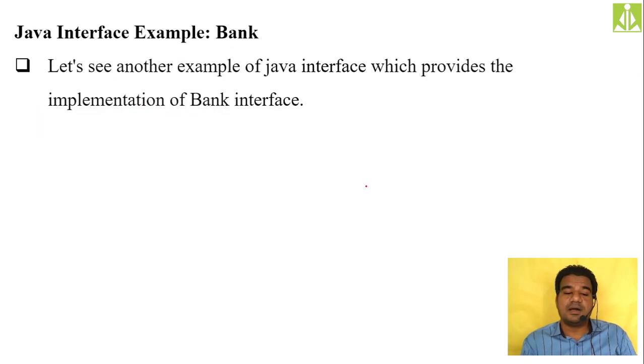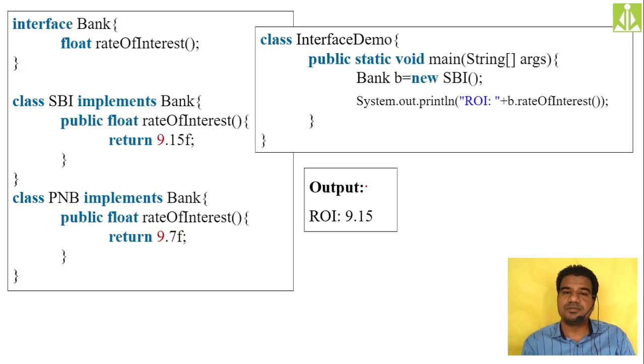Then yes, there is another, more real-time example we are taking over here in order to understand this concept. So here, interface Bank we have created. In that we have a method rate of interest, which is completely abstract. The rateOfInterest method inside the Bank interface is an abstract method, it is not having any implementation.